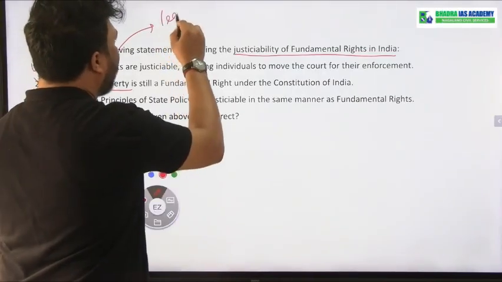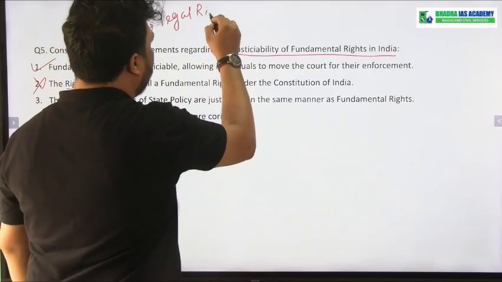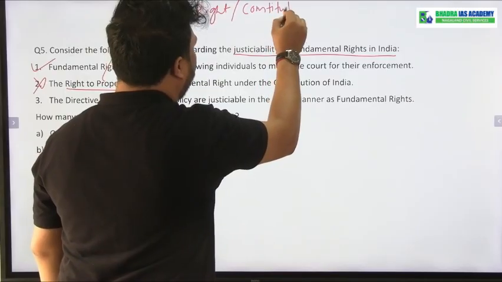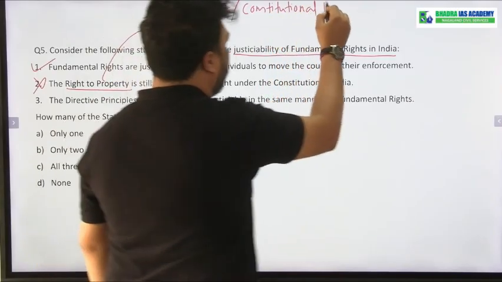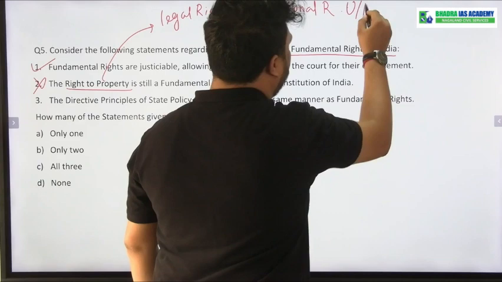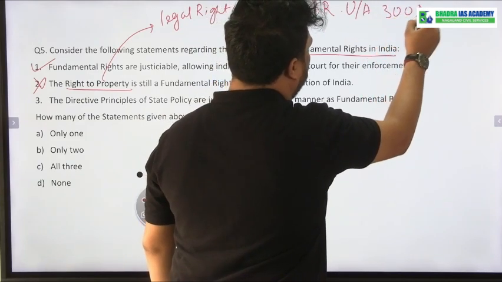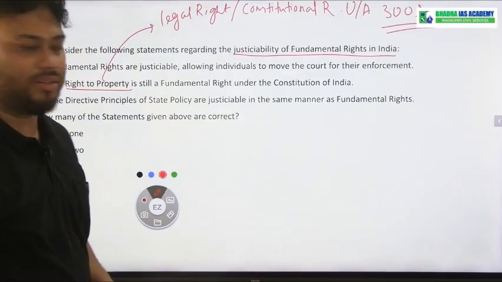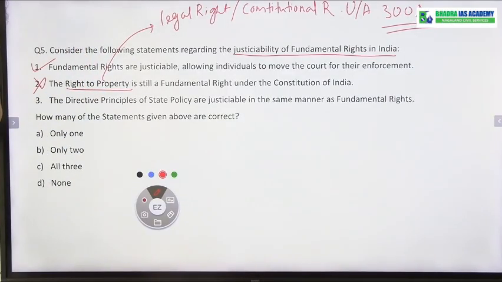It is, however, a legal right. However, it is a legal right, or you can say it is a constitutional right. It is a constitutional right under Article 300A. Okay, but 300A it is not under fundamental rights. That is why statement number 2 is wrong.